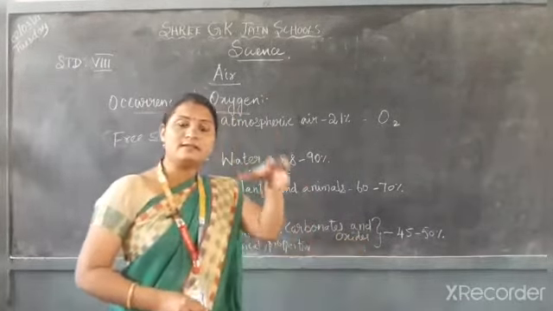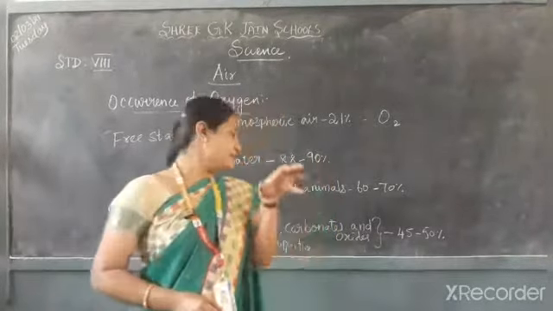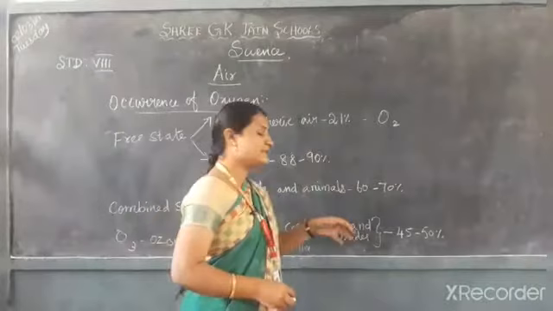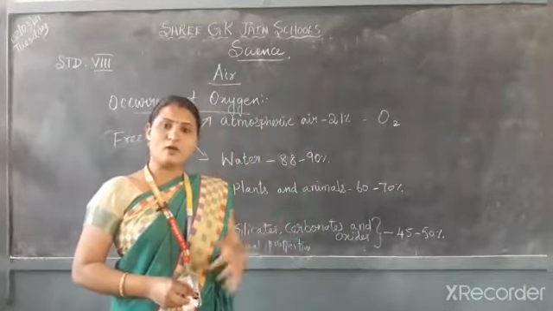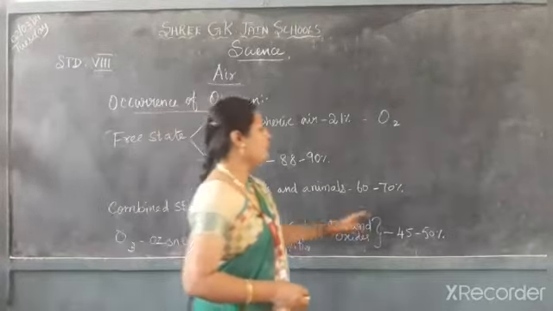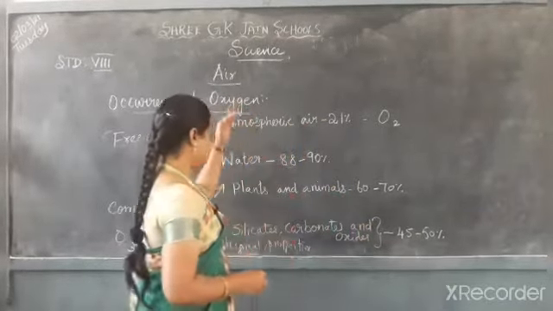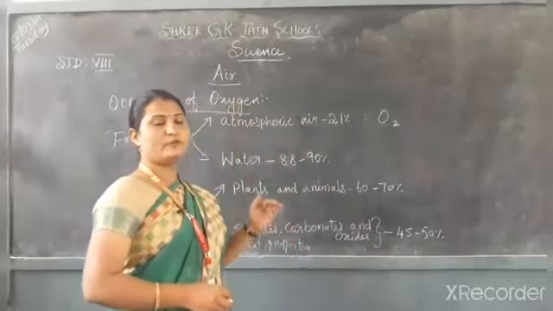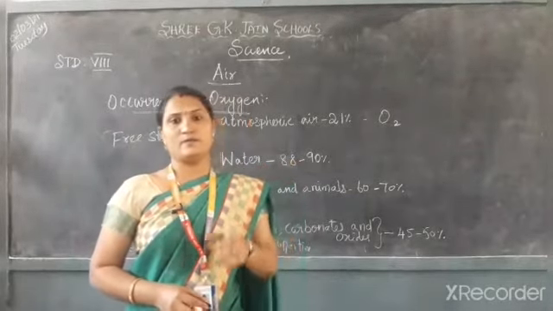So in the earth's crust, this oxygen is present as silicates, carbonates and oxides as a combined state. So what is the level of combined oxygen in the earth's crust? Yes, 45 to 50%. So these are the percentages of oxygen present.